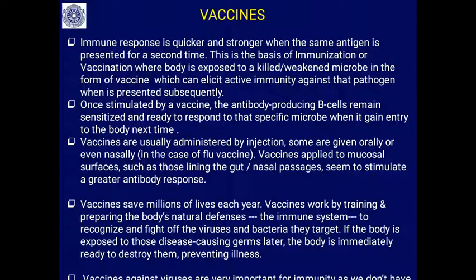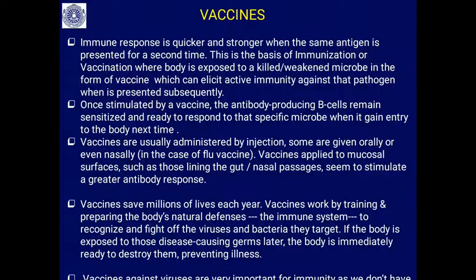In this way the immune system will be trained. So when the pathogen is presented next time, the immune response is immediately very quick and strong, so that we are not going to suffer from the disease.